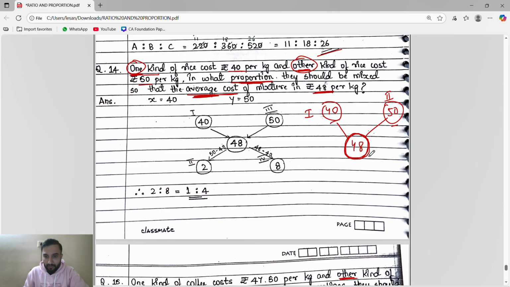For the first kind we have to find the fourth here, and for the second kind we have to find the third here. Very simple, guys. Every time they will give two values, and we have to subtract bigger minus smaller. Done. I hope you understand how we have written here: the average value in the middle, the first kind on this side, the second kind on that side.